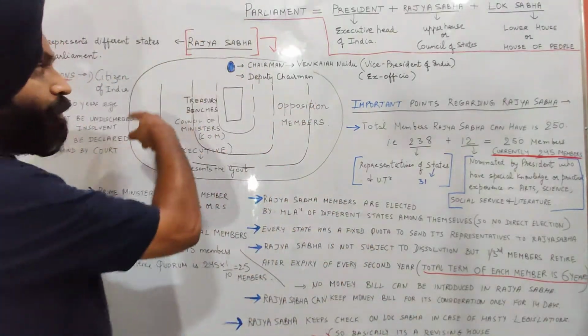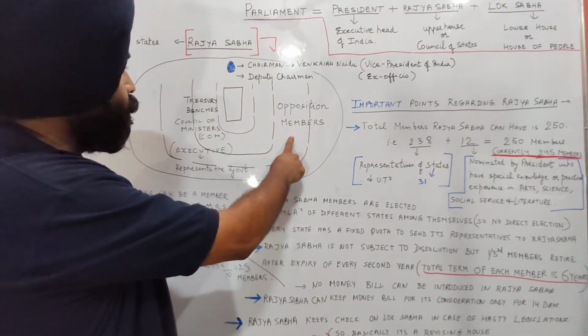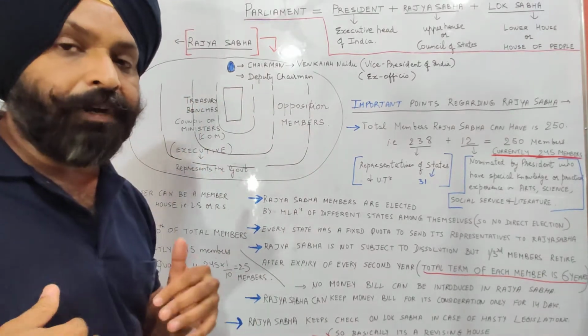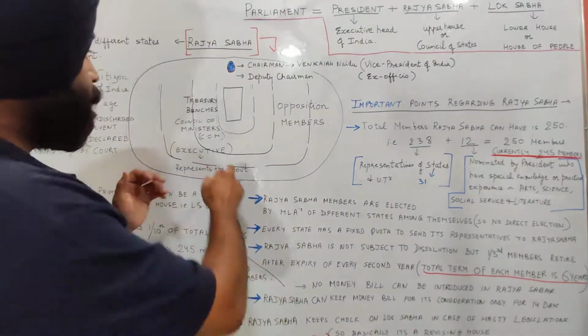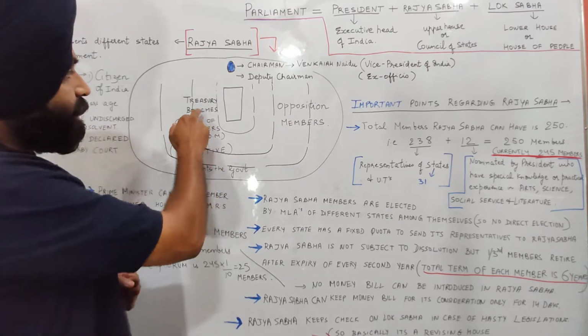So this is the chart of Rajya Sabha. To the left of chairman sits the opposition members. To the right of the chairman sits the government members. Government members, I mean council of ministers. That is, these are the treasury benches. To the right side of the chairman is the treasury benches.